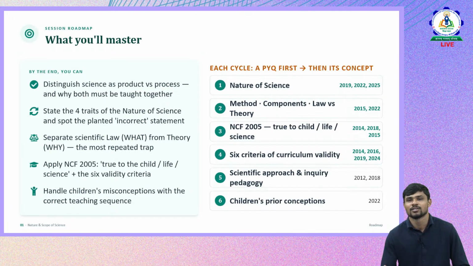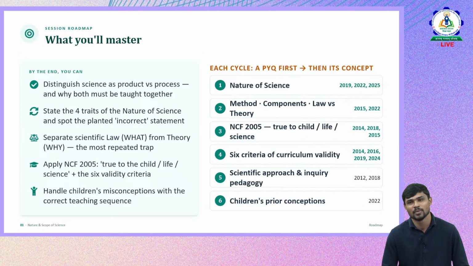On the right side of the slide, we have nature of science. Let us quickly analyze the pattern of questions from this topic, nature and scope of science. These are the topics on the right side. There are 6 major topics from which questions are asked. For nature of science, the years 2019, 22, and 25 are mentioned. That doesn't mean the questions were not asked in other years. It means that in these years there were more questions from this topic. That is how you have to understand it.